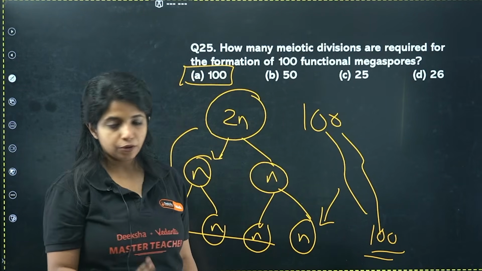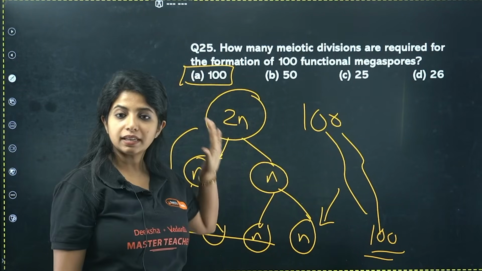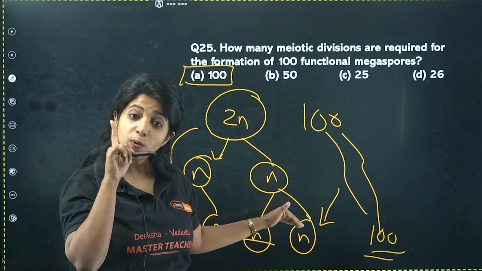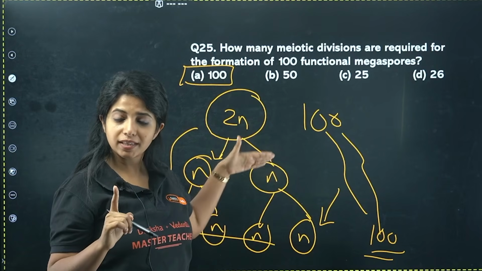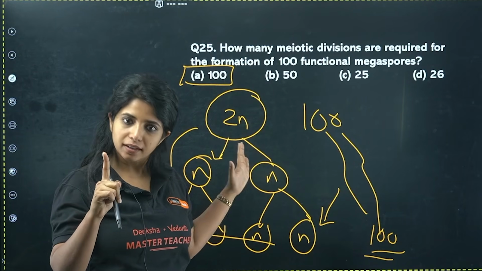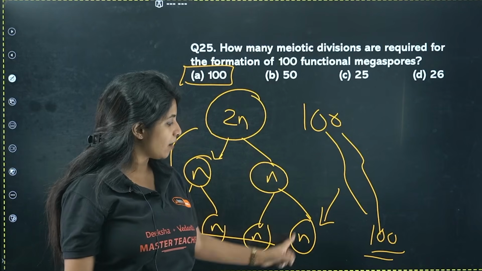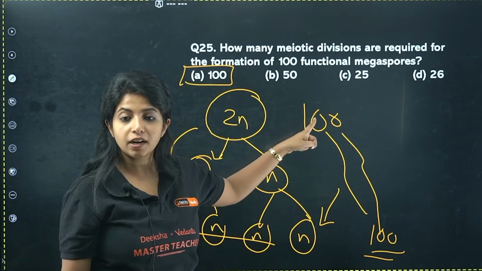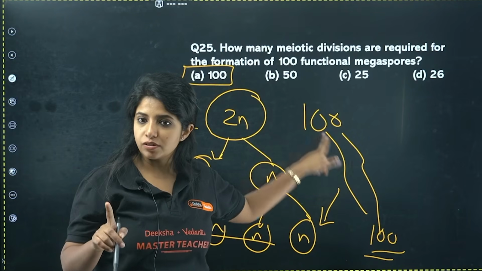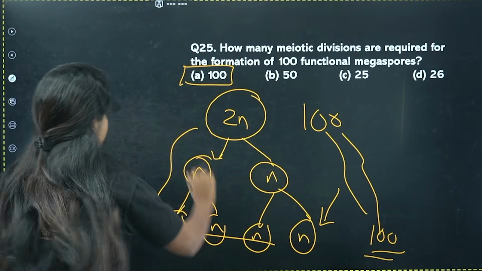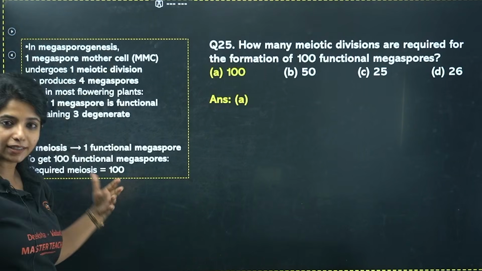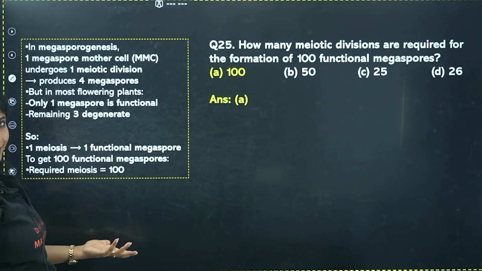I'll explain once more. One megaspore mother cell gives rise to one functional megaspore with the help of one meiotic division. Meiosis happens in two phases. That does not mean it's two meiosis. Only one meiosis is there, right? Now when I'm saying I have to produce 100 of them, that means 100 of them are going to undergo meiosis. How many times? Only once. One meiotic division. Okay, you get it? That's all. So your answer for this question is going to be A. Perfect. The answer is written here as well, if at all you just want to take a look at it.